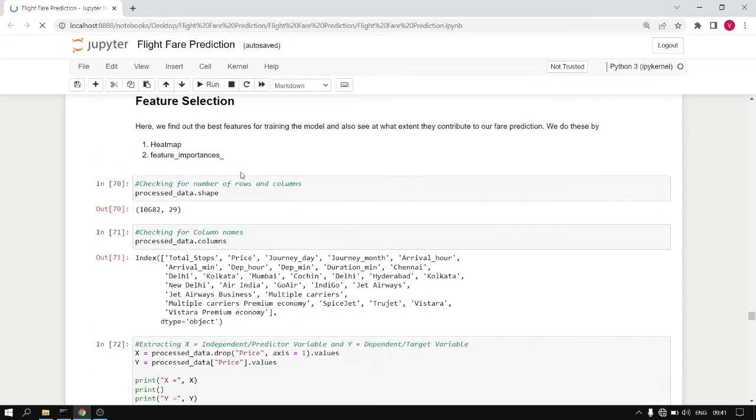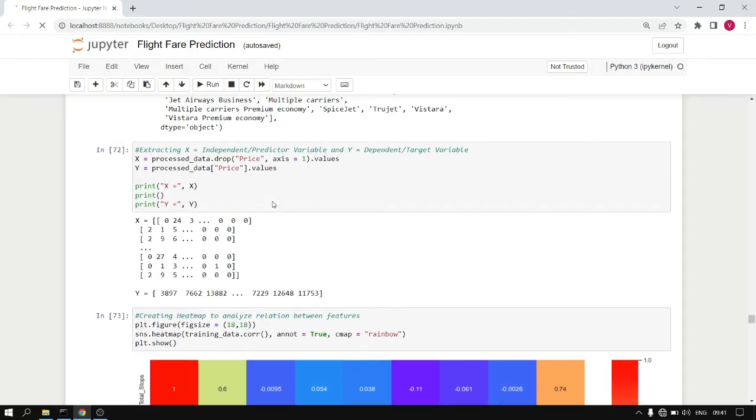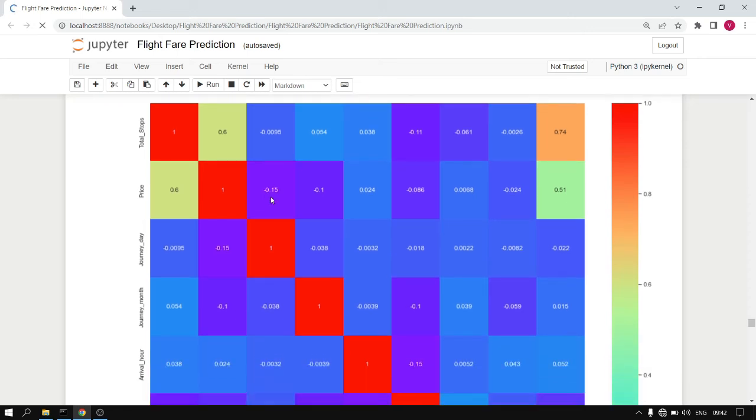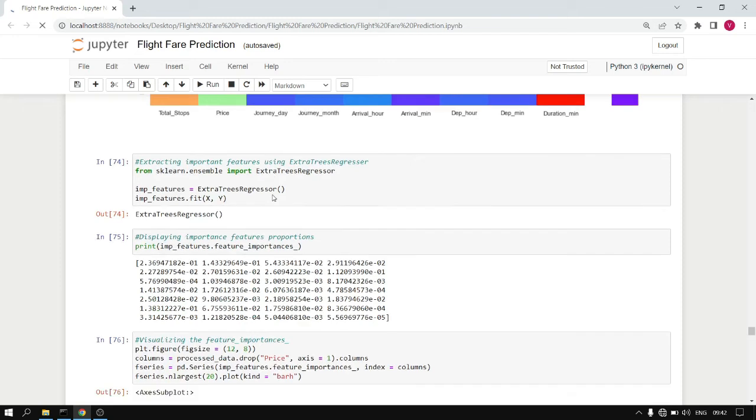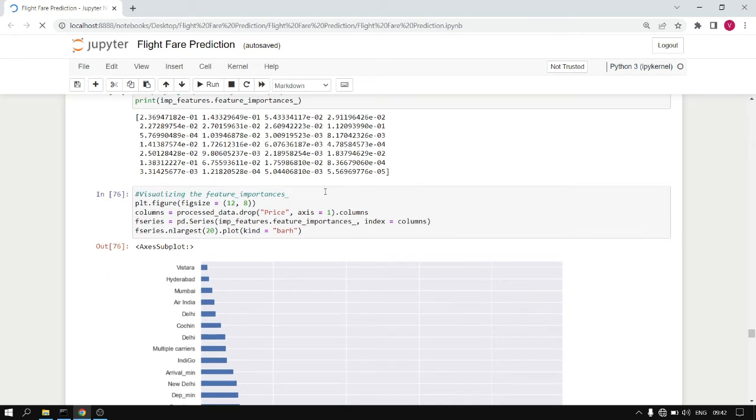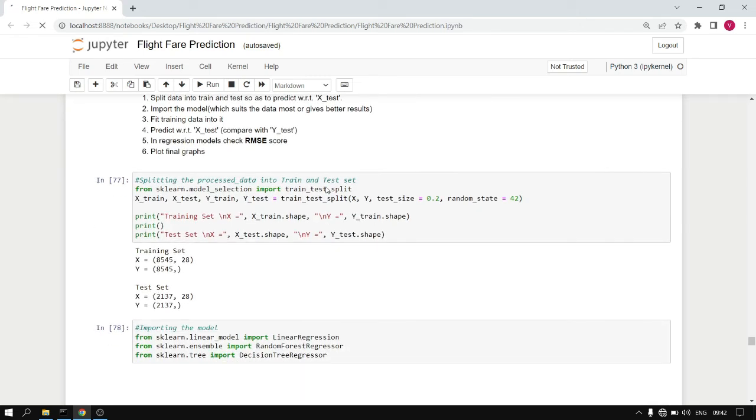Then for feature selection, first we see the columns that are present. Then we extract independent and dependent variables. First we create a heat map to analyze the relationship between different columns. Here is the heat map. Now we use extra tree regressor to extract important features. Here are the proportions. Now we visualize the importances. We use three models: multiple linear regression, random forest regression, and decision tree regression.